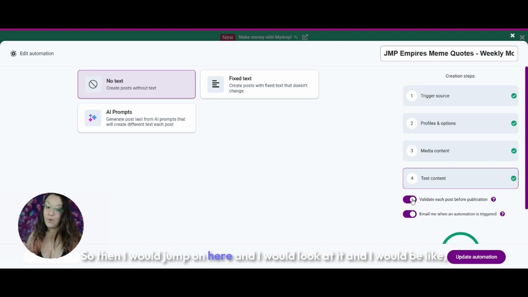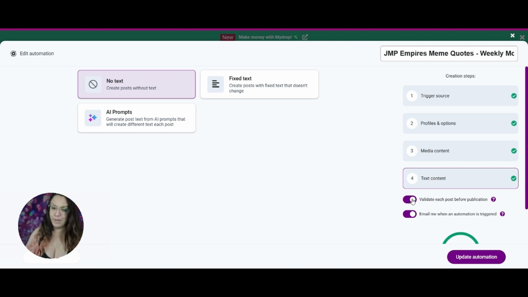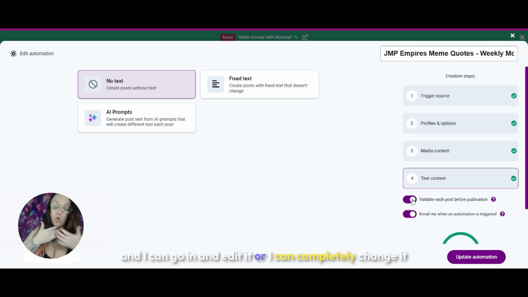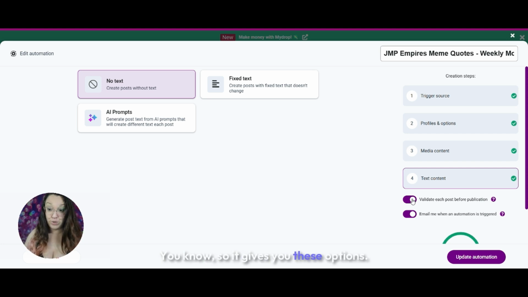So then I would jump on here and look at it and be like, yes, that's awesome. I love it. Approve it. Or I could be like, no, I want to tweak the words, and I can go in and edit it. Or I can completely change it. Or I can just delete it altogether because it's trash. I don't like it. AI totally messed that up, so it gives you these options.